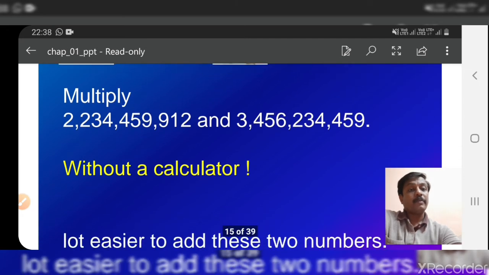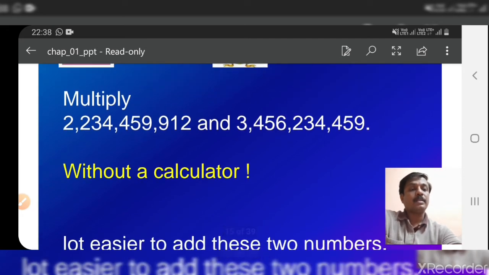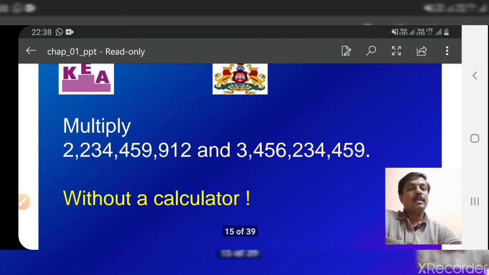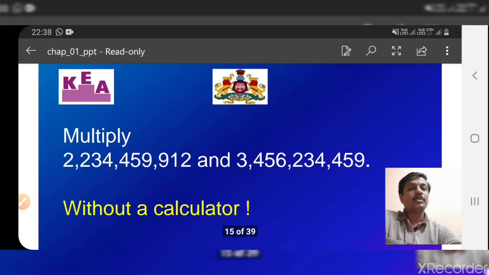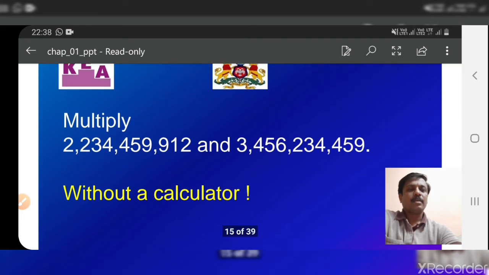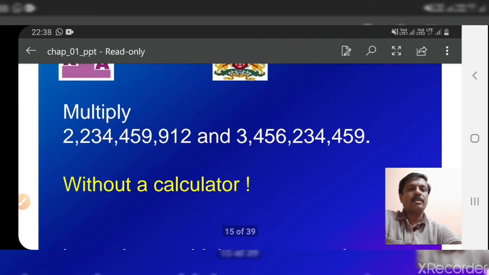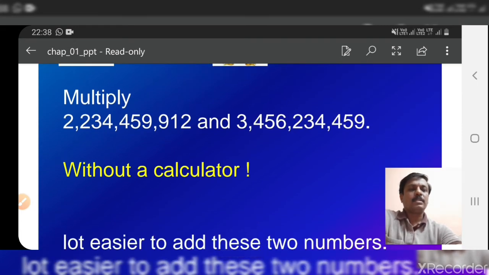So when we were in PUC or class 11th, we were not supposed to use a calculator in the practicals or in the exams. We had to do all the calculations using logarithms only. We were not allowed to use calculators, but now you students are very fortunate. You can use calculators now. Therefore there will be no need of these logarithms, but it is there in the syllabus.